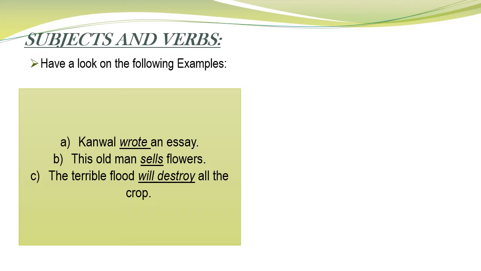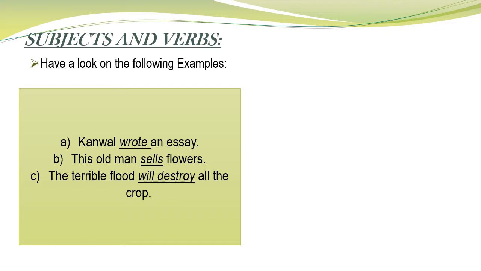Then the other example is: this old man sells flowers. In this sentence as well, who plus sells flowers will be the predicate, and the answer will be this old man. Here as well, the subject will be this old man and the verb will be sells, right? That is underlined. The other example is: the terrible flood will destroy all the crops. In the same way, the predicate will be what will destroy the crops, and the answer will be the terrible flood. So the flood is the subject of the verb will destroy, which is underlined here, right?